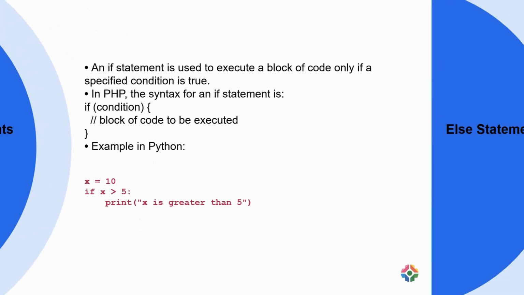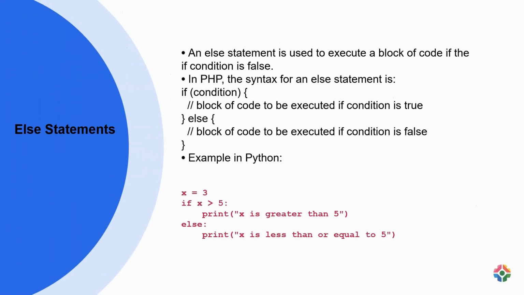An else statement in programming is employed to trigger a specific block of code when the initial if statement evaluates to false. This allows for alternative actions based on the outcome of the preceding condition check. For instance, in PHP, an else statement is denoted by the keyword else, where a set of instructions enclosed within curly braces is executed if the condition within the if statement resolves to false.